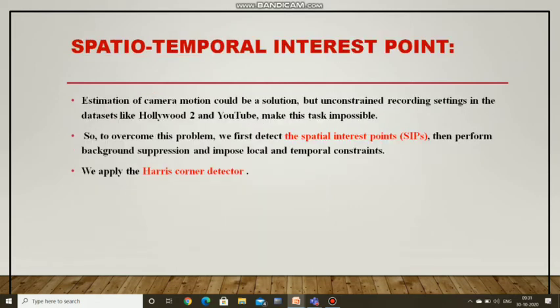Next we can see the interest point which we are using here, the spatiotemporal interest point. It captures interest points from a video in the spatiotemporal domain. In the context of human action recognition, generally a corner is used as the interest point. Here we apply the Harris corner detector to perform background suppression and impose local and temporal constraints.